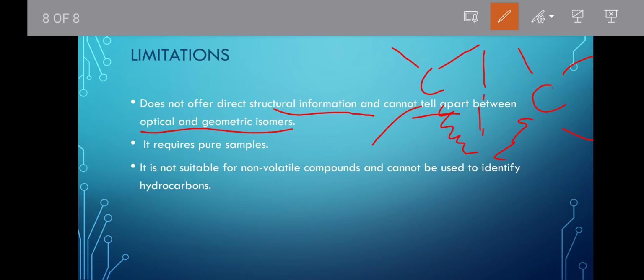It requires a pure sample. So here the problem will be that we cannot take an impure sample. We require a pure form of sample, and it is not suitable for volatile compounds and cannot be used to identify hydrocarbons. So this is the big disadvantage or limitation, we can say.